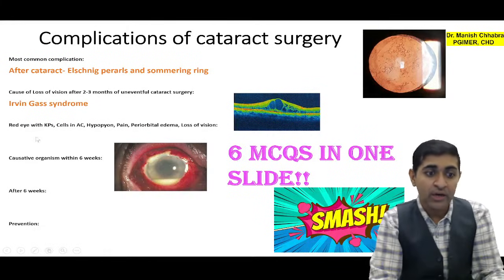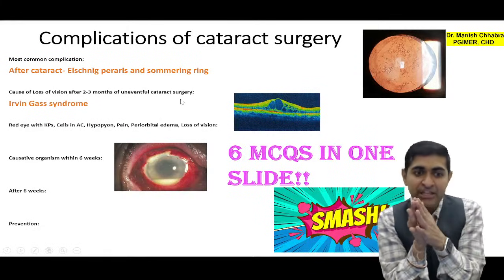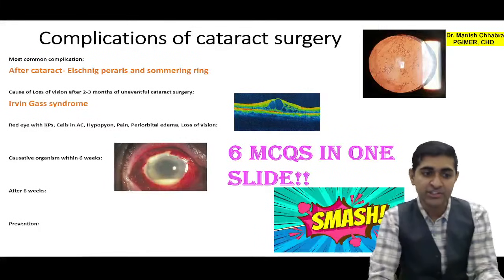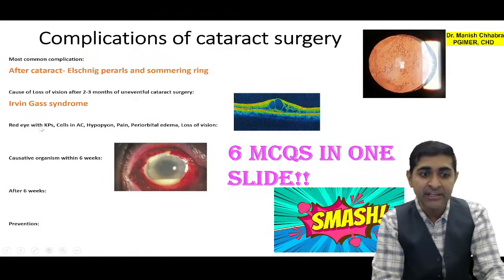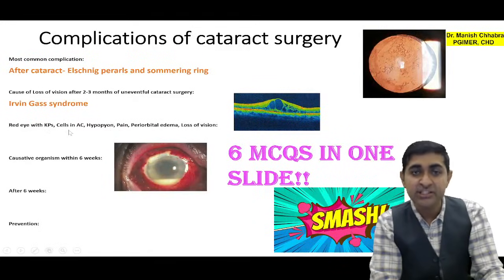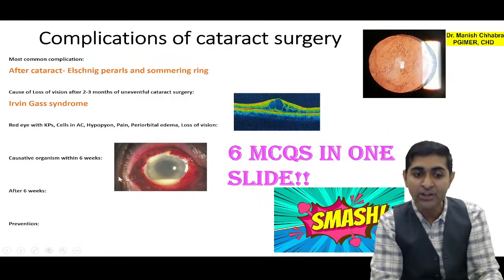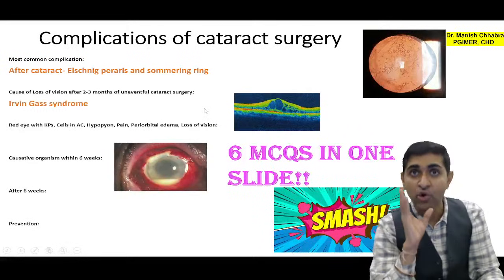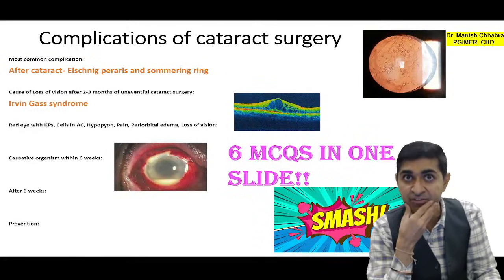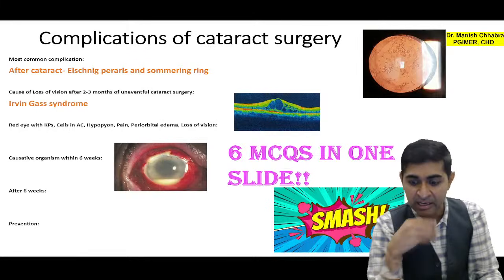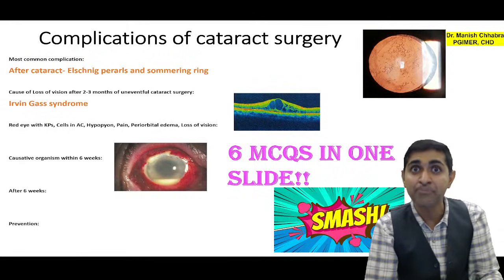Okay, now there is the next complication of cataract surgeries. There is red eye with keratic precipitates, with cells in the anterior chamber, hypopyon, pus in the anterior chamber, periorbital edema, and there is loss of vision which is associated with pain. What will you suspect? This is, boys and girls, your endophthalmitis.